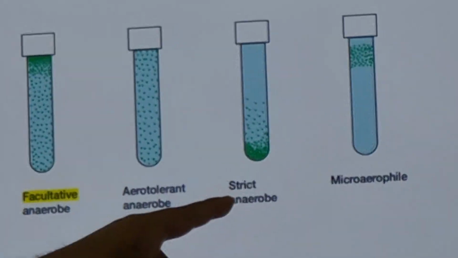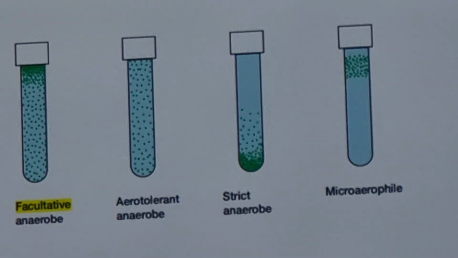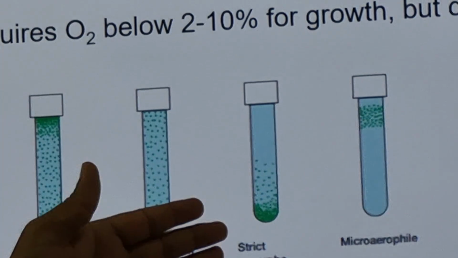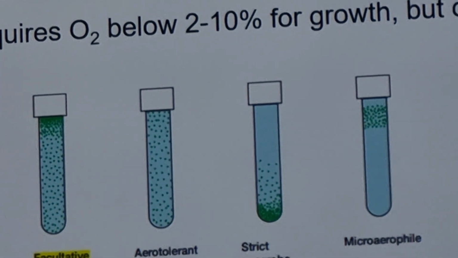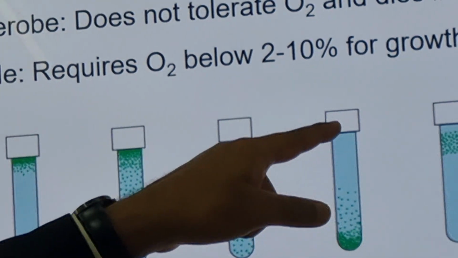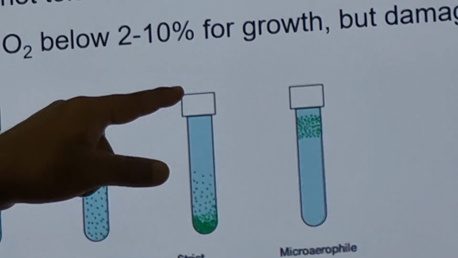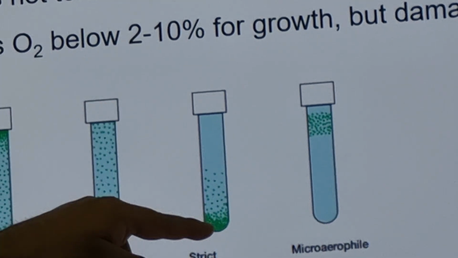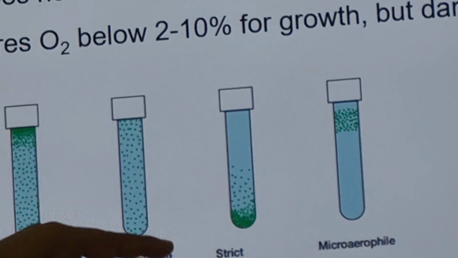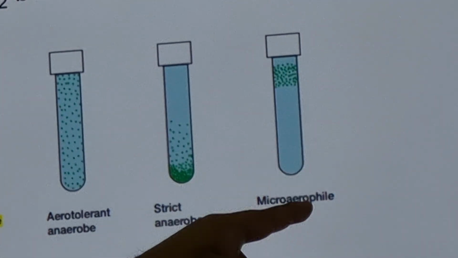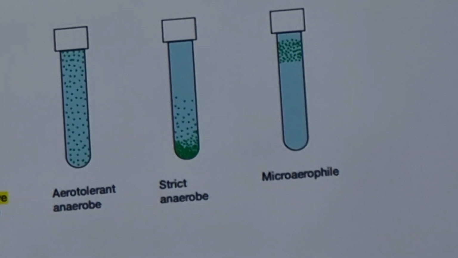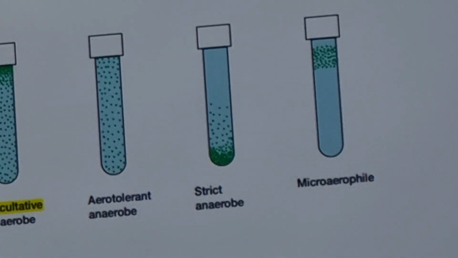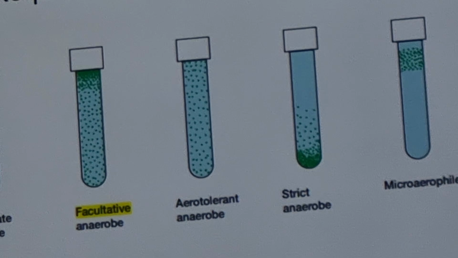Now strict anaerobe. Strict anaerobes are those microorganisms who can grow only when oxygen is not present. You can see here oxygen is available on the surface because it's in contact with air, so no bacteria growth. Here all the bacteria are growing, right? And then another one is microaerophile. Microaerophiles grow in anaerobic condition, but they need a little bit of oxygen. Okay, just a little amount of oxygen to grow better.